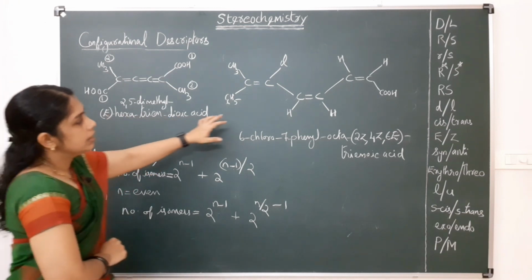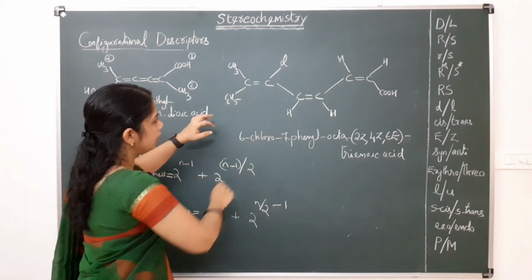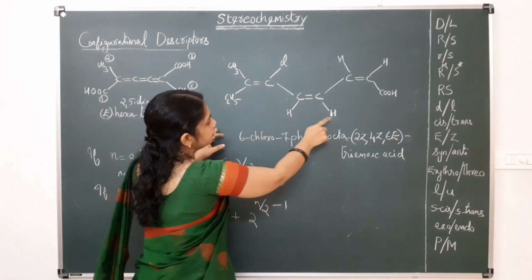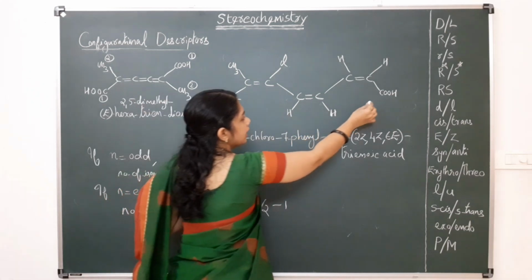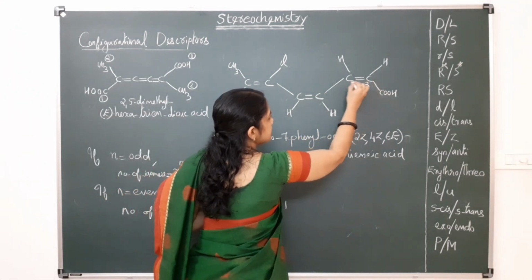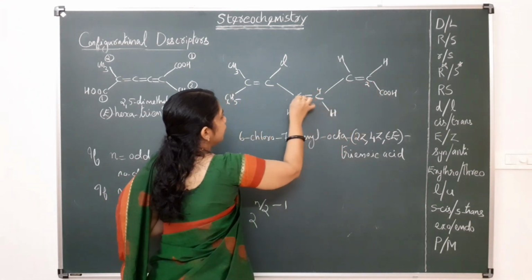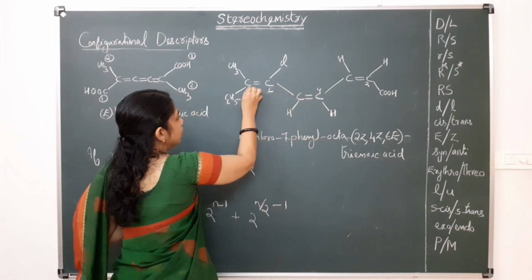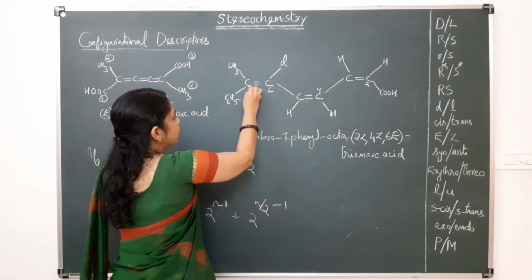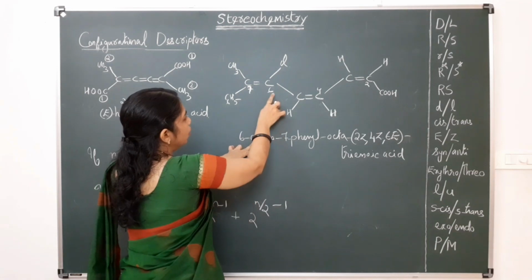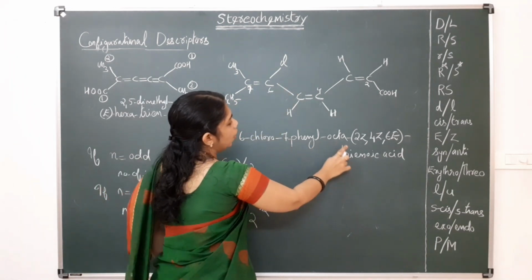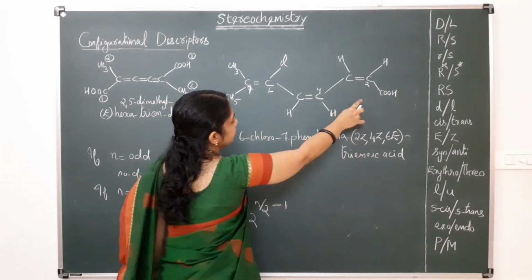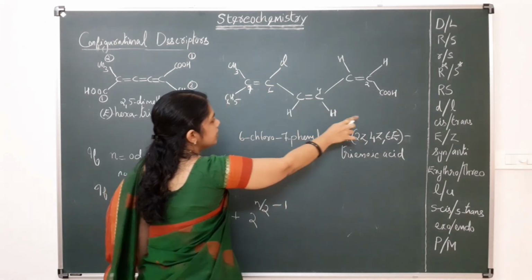Okay, and this is a system with non-cumulated double bonds, and here similarly we can give the priority and numbering. This is first carbon, second, third, this is second, third, fourth, carbon fifth, sixth, seventh. So here the different groups are 6-chloro, 7-phenyl, then octatrienoic acid. Here 3 double bonds are there and this is an acid group.